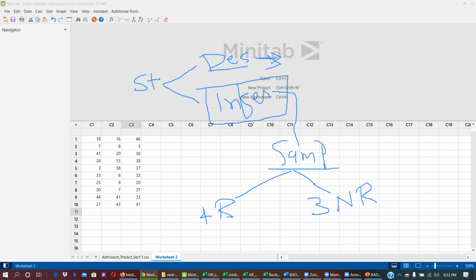When you take a sample and make decisions about the population, that is called inferential statistics. Now I'm explaining the sampling methods. First is simple random sampling, the second is systematic, the third is stratified, and the fourth is cluster.